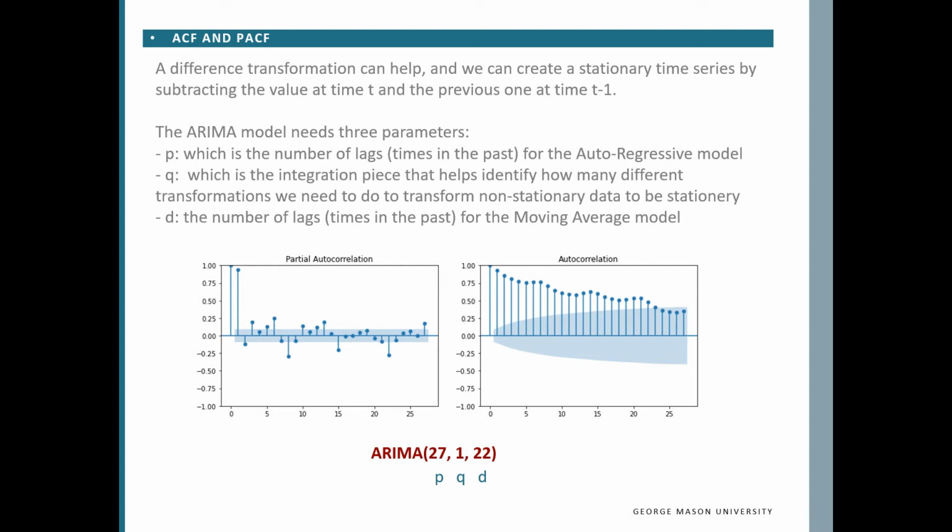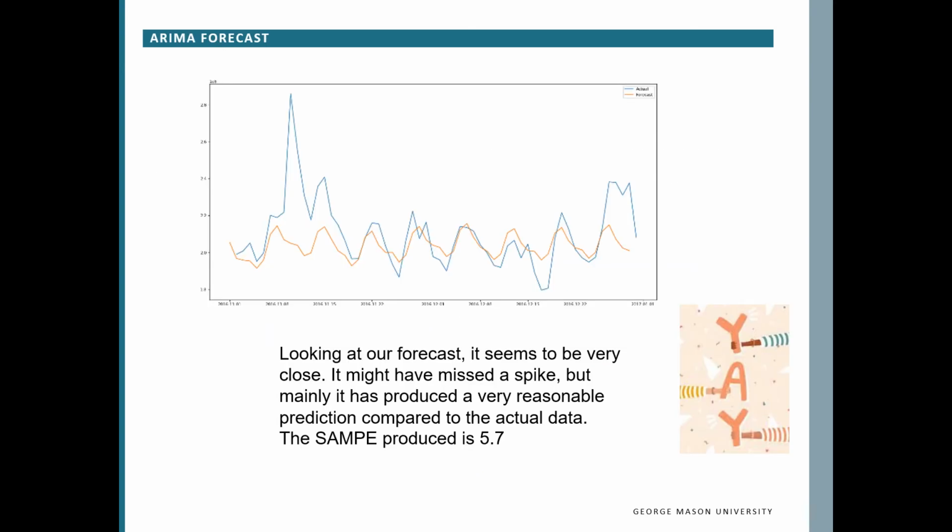In the ACF graph, anything outside the blue boundary is considered a significant correlation. So in the ACF, the last significant correlation is at 27, and in the PACF, the last significant correlation is at 21. Now we have our P, Q, and D values, we can start fitting our training data, predict our test data, and make a forecast. Alright, here are the results. Looking at our forecast, it seems to be very close. It might have missed the spike, but mainly it has produced a very reasonable prediction. The SMAPE produced is also very low, 5.7.